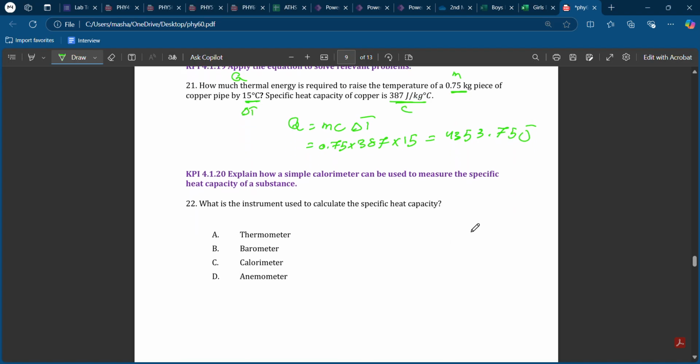What instrument is used to measure the specific heat capacity? The specific heat capacity uses a device called a calorimeter. Calorimeter, okay, which is C.